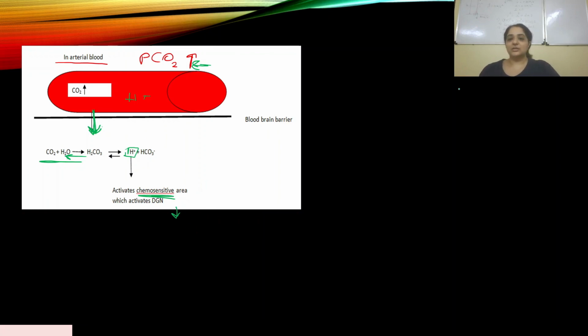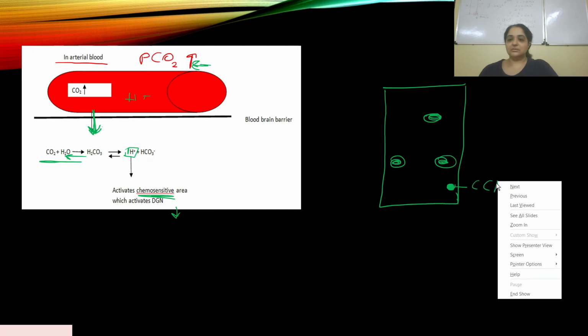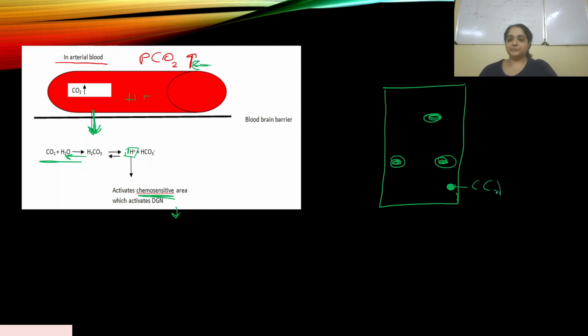group of neurons. Let me show you the respiratory center again. Here we are. We have DGN, we have VGN, we have this pneumotaxic center here. And the chemosensitive area is present over here. This is the central chemosensitive area.